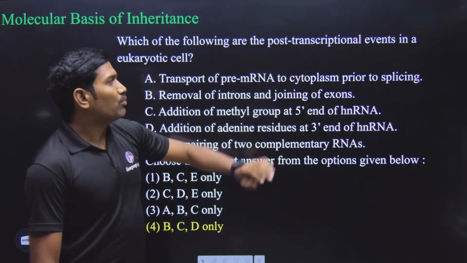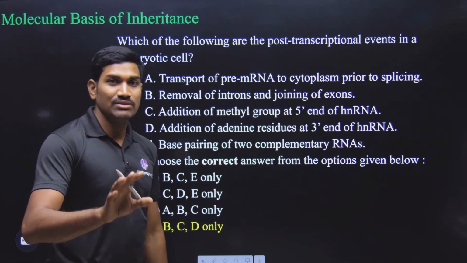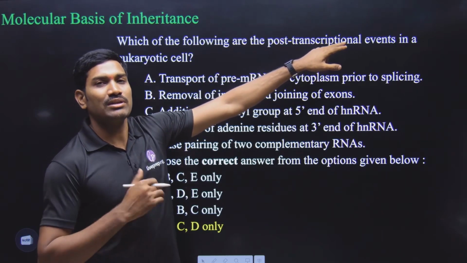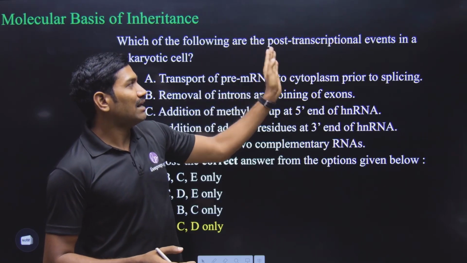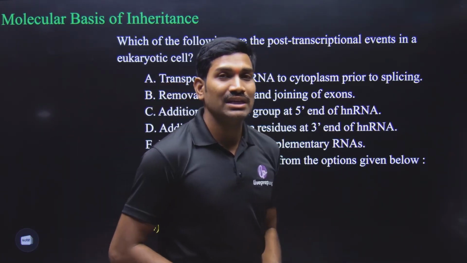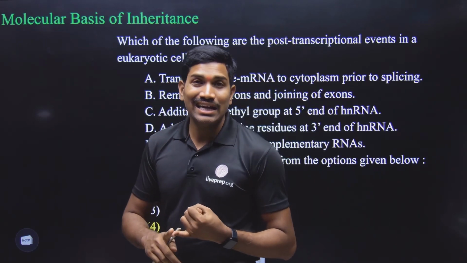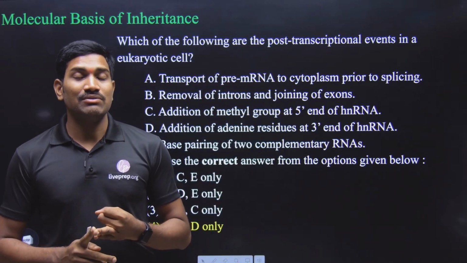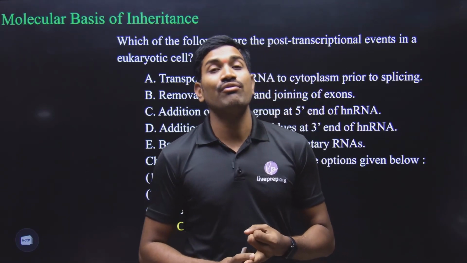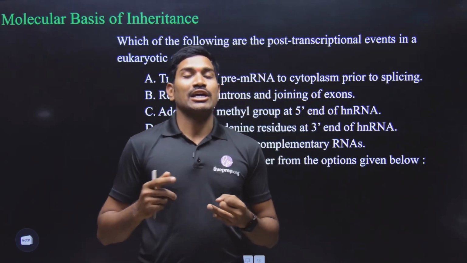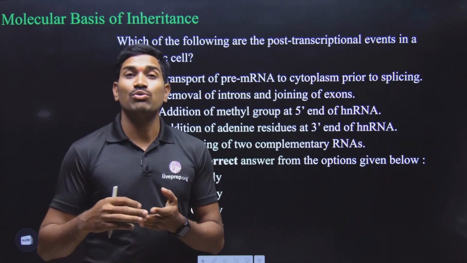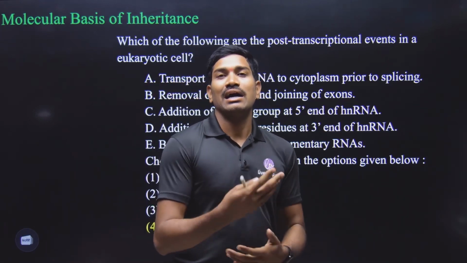Which one of the following are the post-transcriptional events in the eukaryote cell? You need to listen to this very carefully. There is a small confusion here. In the question they are asking about post-transcriptional. What is the meaning of post-transcriptional? Post means after completion of the transcription. What are the events happening after completion of the transcription? Observe carefully. Poly A tail addition, splicing, which is removal of introns and attachment of exons, and then export of mature mRNA. It is not pre-mRNA. Export of mature mRNA from the nucleus to the cytoplasm through the nuclear pore. These are the things that happen after transcription.